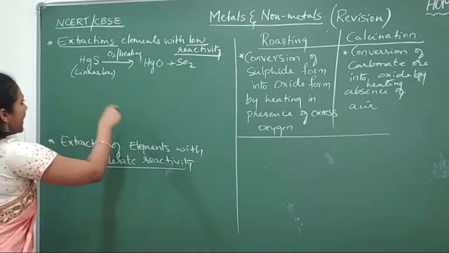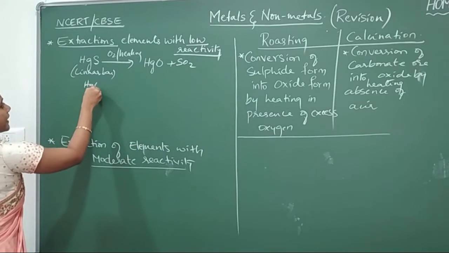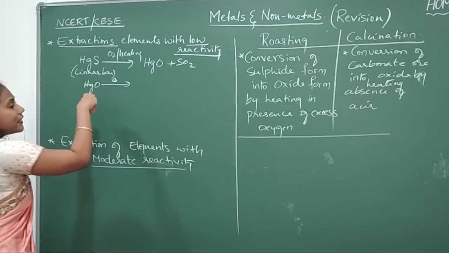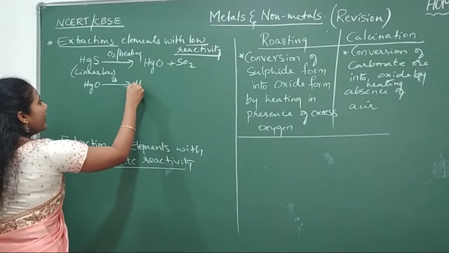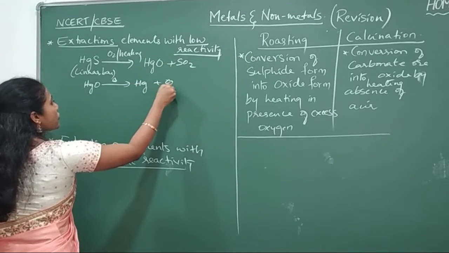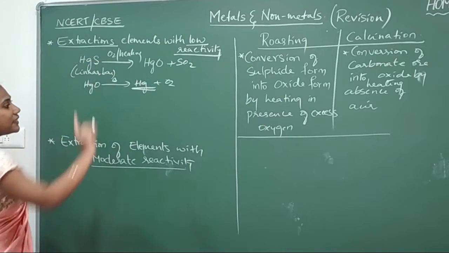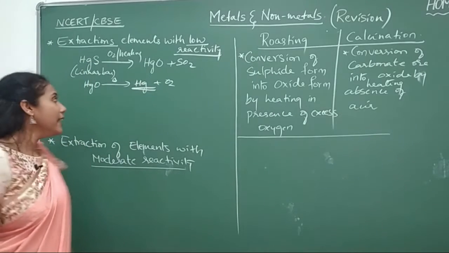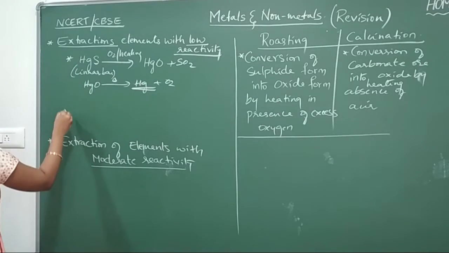In the next step, we just heat HgO, the oxygen part will go away, and you will get pure Hg. This is how Hg can be extracted. So this is one example that you have to remember.